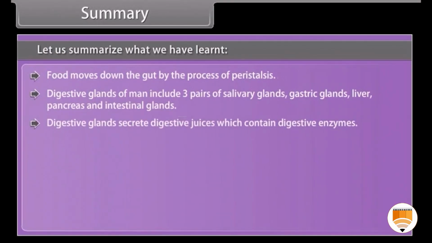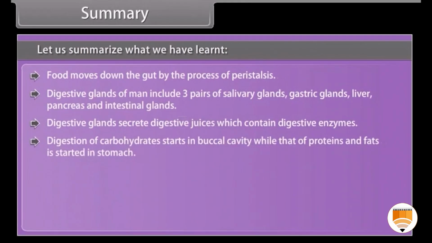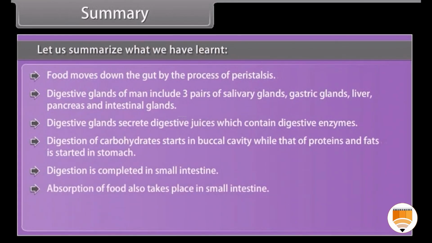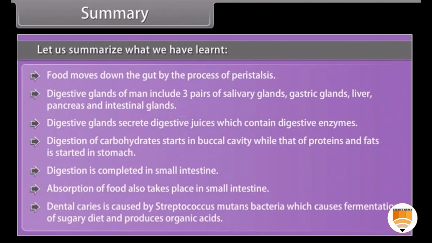Digestive glands secrete digestive juices which contain digestive enzymes. Digestion of carbohydrates starts in the buccal cavity, while that of proteins and fats is started in the stomach. Digestion is completed in the small intestine. Absorption of food also takes place in the small intestine. Dental caries is caused by Streptococcus mutans bacteria, which causes fermentation of sugary diet and produces organic acids.